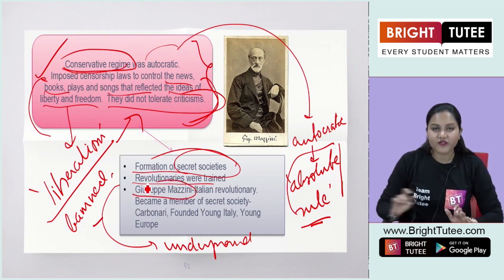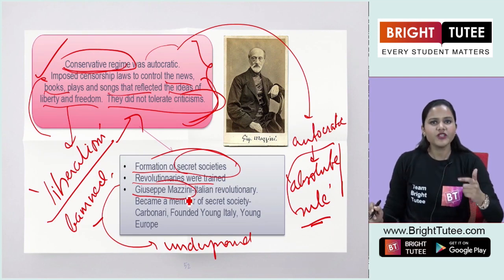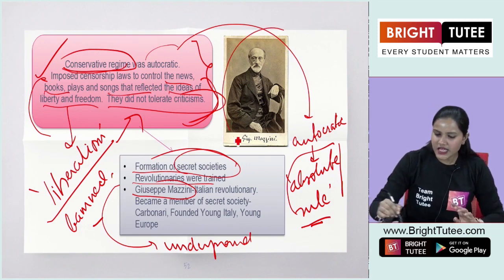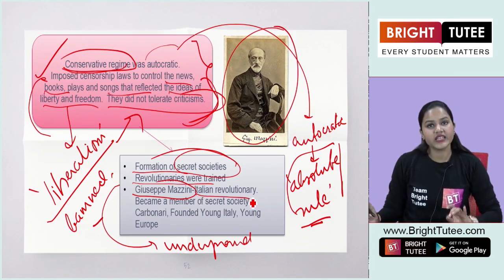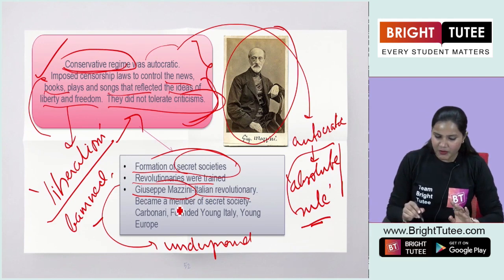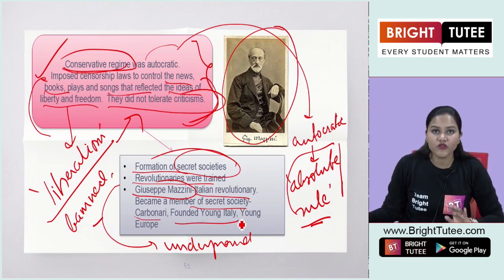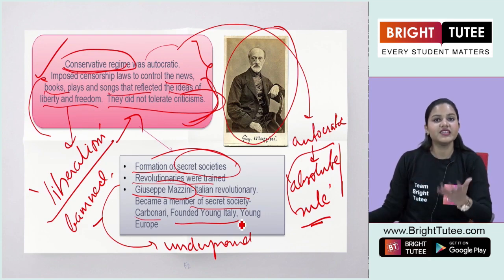And one of the important revolutionaries here is Giuseppe Mazzini, about whom we are going to learn in detail when we talk about the unification of Italy. This is the image of Giuseppe Mazzini. For now, you have to keep 2-3 points in mind: he was an Italian revolutionary. He became a member of a secret society, the Carbonari, and he also founded the Young Italy movement, or the Young Italy secret society, in Europe. That is all for now. We will learn about Mazzini in great detail, as in what was the role of Mazzini in the unification of Italy.